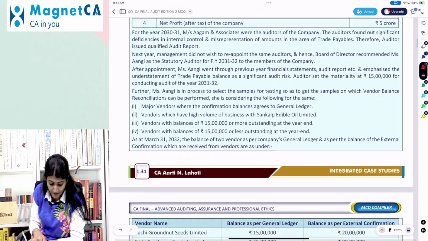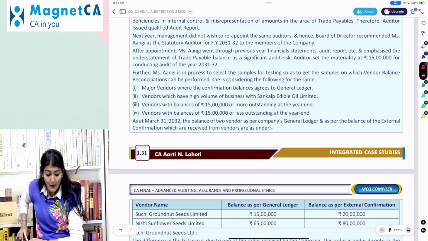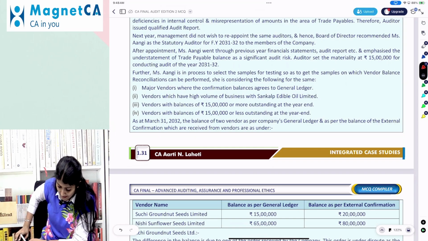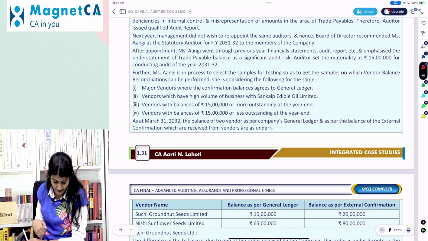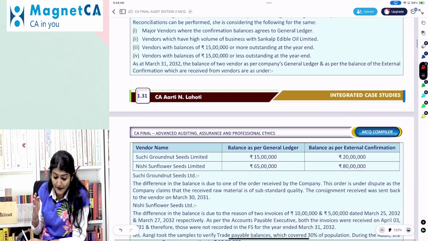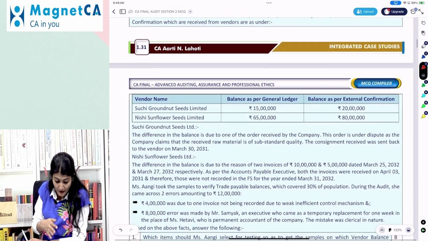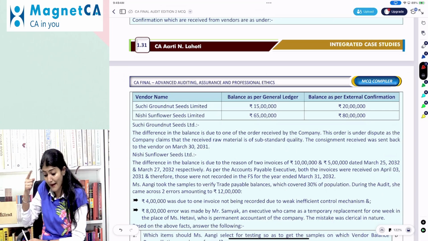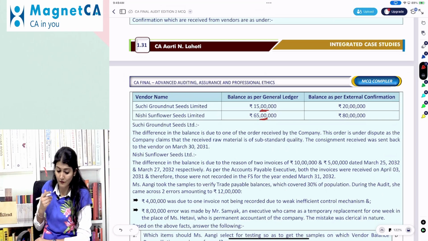She is considering the following for the same. Major vendors where the confirmation balance agrees to general ledger, vendors which have high volume of business with Sankalp, vendors with balance of 15 lakh or more outstanding at the year end, vendor with balance 15 lakh or less at the year end. As at 2032, the balance of two vendors as per the company general ledger and the balance as per the confirmation which are received from the vendors are as under. Suchi groundnut, Nishi sunflower, balance as per general ledger, balance as per external confirmation. So there is under recording of the payables in the books of account.